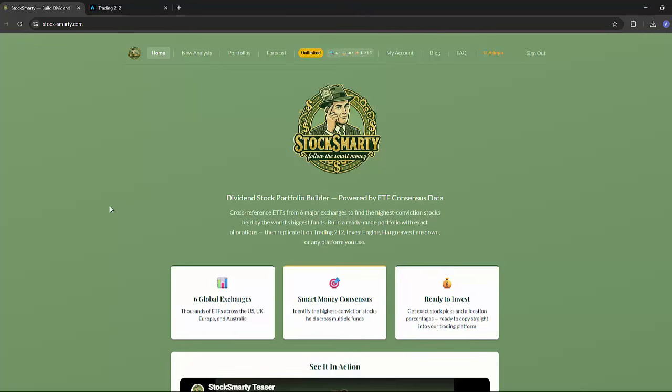This does work on mobile. It's more optimized for desktop, but you can go to this on your mobile screen and do exactly what we've done here, although, like I said, it is optimized more for a laptop screen.